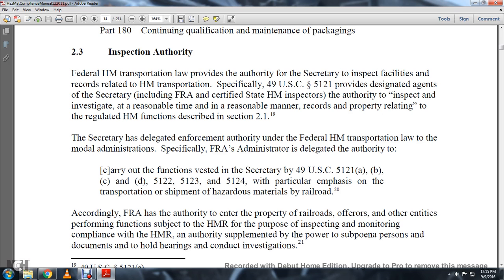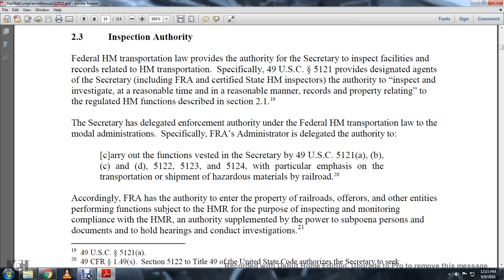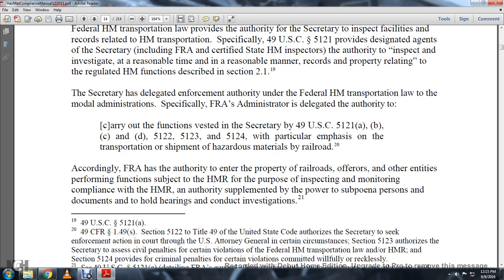The Secretary has delegated the enforcement authority for the Federal Hazmat Transportation Law to the modal administrations. Particularly, the FRA Administrator is delegated the authority to carry out all the functions vested in the Secretary by Title 49 U.S. Code 5121(a), (b), (c), (d), 5122, 5123, and 5124, with particular emphasis on the transportation and shipment of hazmat by the railroad. Accordingly, the FRA has authority to enter the property, railroad offices, and other entities performing functions subject to the hazmat material regulations for purposes of inspecting and monitoring compliance with the hazmat material regulations.